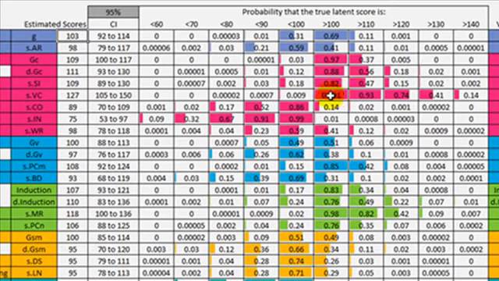What's the probability that this specific ability in vocabulary is higher than average? Well, we can be pretty confident. There's a 99.1% chance of that. Probability that it's well above average? There's a 93% chance of that. Probability that it's pretty darn high is a 74% chance. Not super high, but there's a good chance that it's really high.